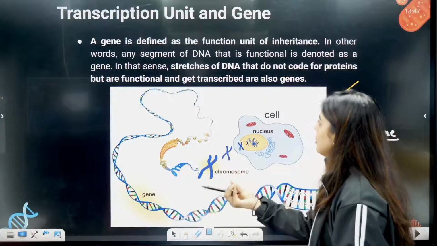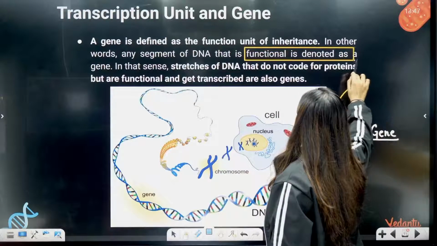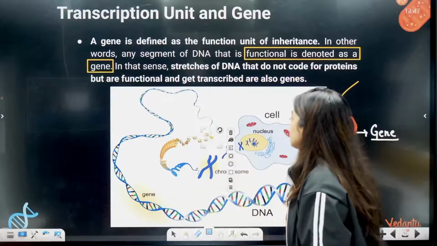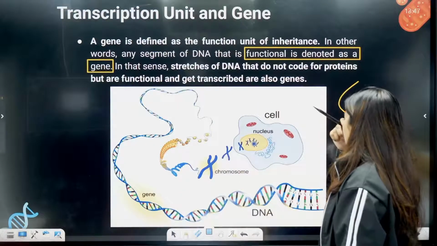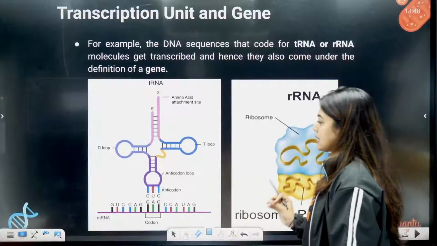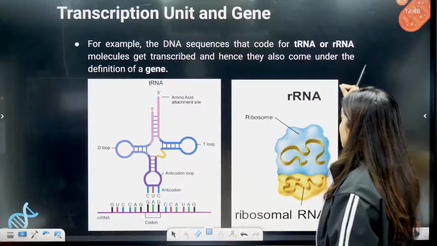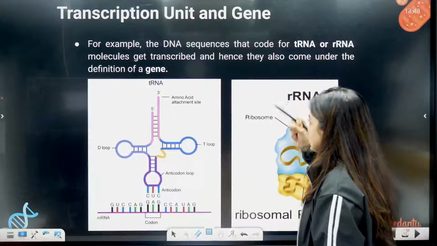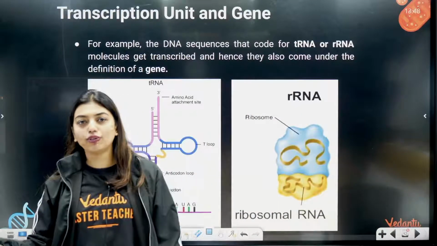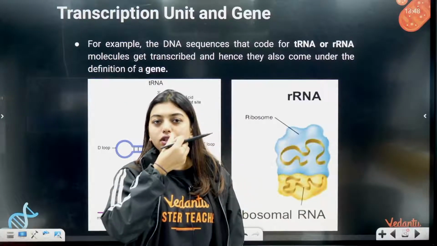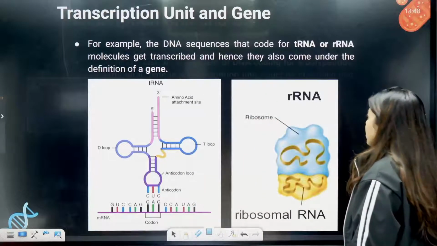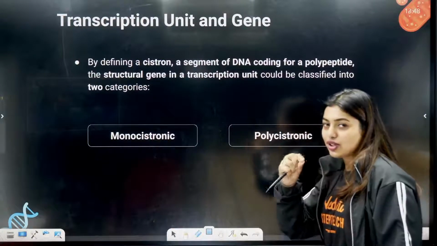In other words, any segment of the DNA that is functional is denoted as a gene. Clear? Anything that is functional. In that sense, stretches of DNA that do not code for protein but are functional and get transcribed are also genes. For example, the DNA sequence that codes for tRNA or rRNA molecules gets transcribed, hence also comes under gene. So they're trying to say that not every gene has to code for protein, but if it codes for something else or does some other job, it will be considered a gene. Okay, clear? Now by defining a cistron, so students, don't get confused.